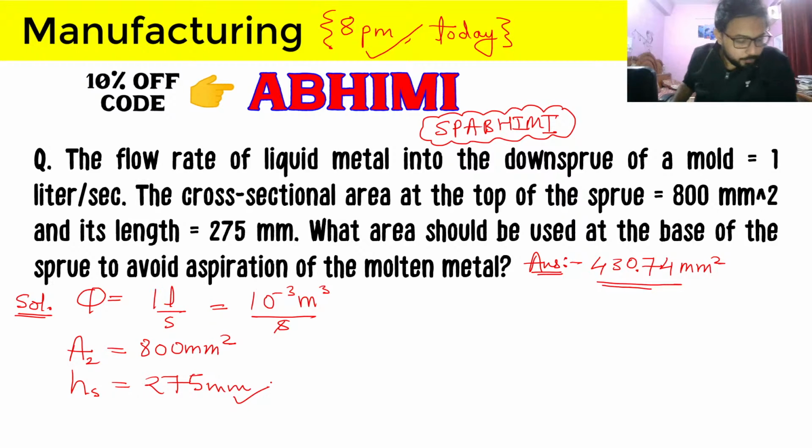Banuranjan and Surendra, are you getting this answer 430.74 exactly, or just around 430? That will be good to go.